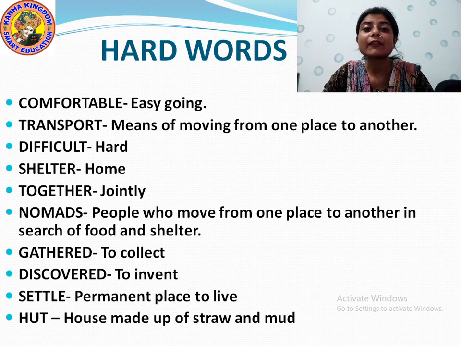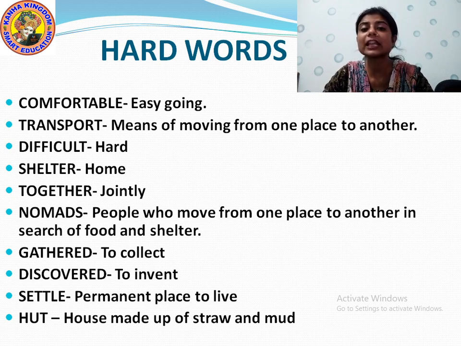Then discovered. D-I-S-C-O-V-E-R-E-D. Discovered means to invent, to create something new. I-N-V-E-N-T. Then settle. S-E-T-T-L-E. Settle means living in a place permanently.